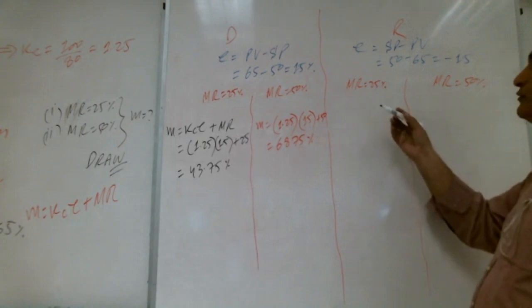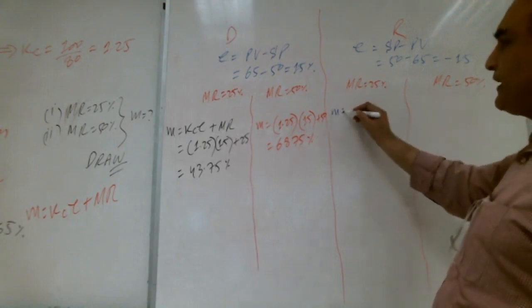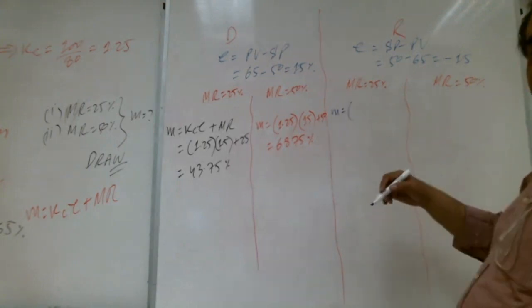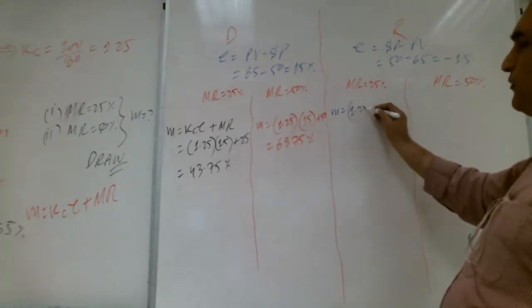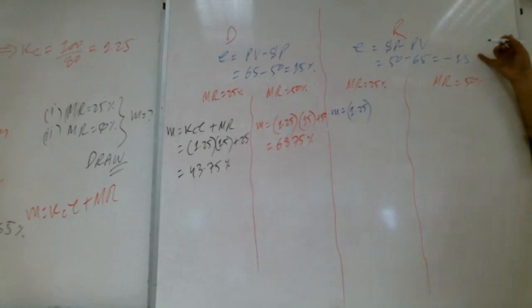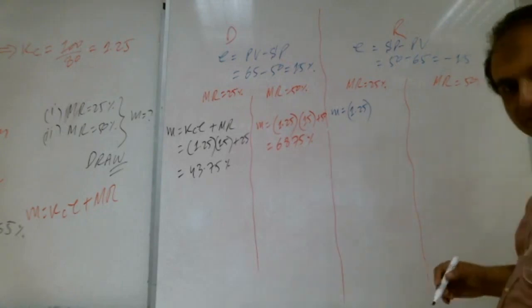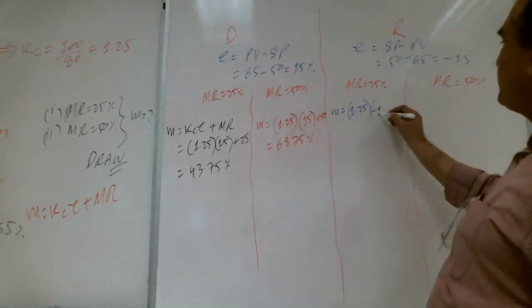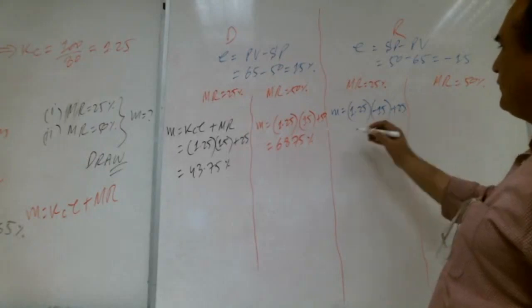Okay, Shabab. Come here. Output is equal to KC. How much is KC? 1.25. What is the error, Shabab? Very good. Minus 15 plus MR 25. How much?